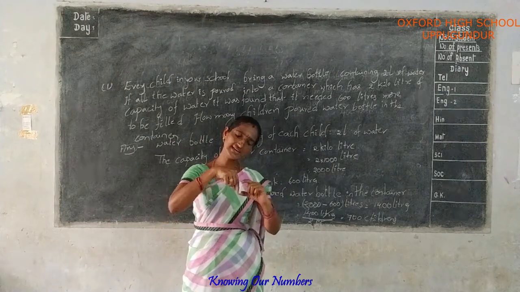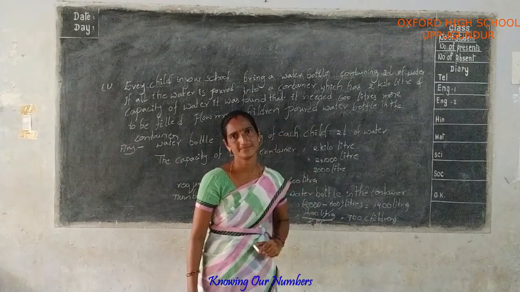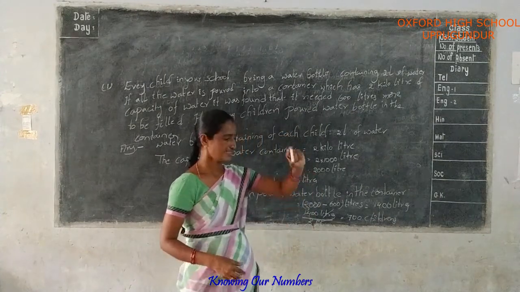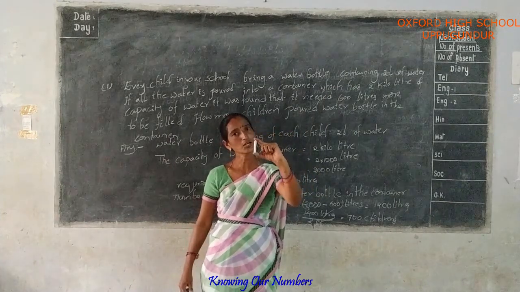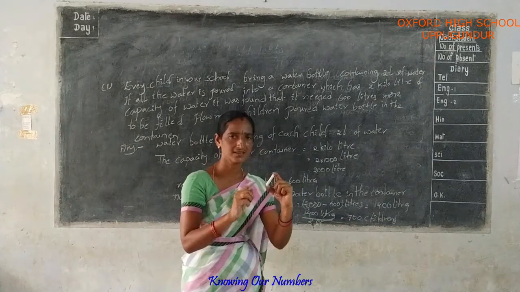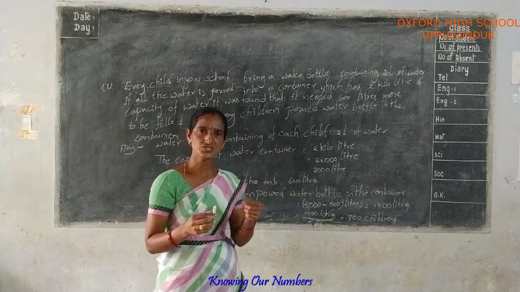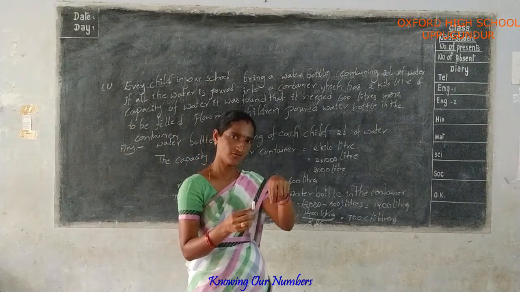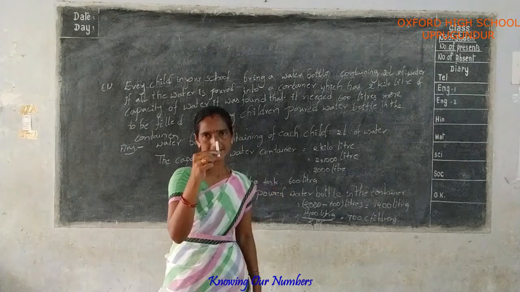Poured means 2 liters of water fills the tank for each child. This is the container, the capacity of the container is 2 kiloliters. This is an example only. Next, each child brings 2 liters of water and pours it in the container.